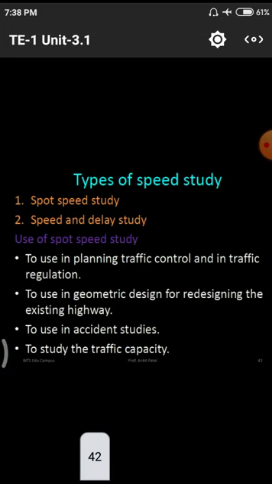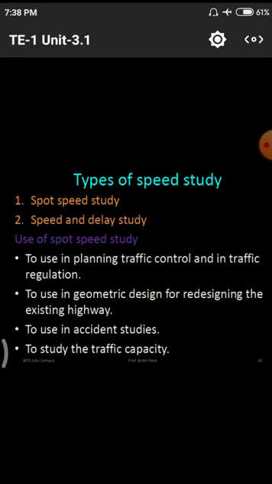Next is the types of speed studies. In these types of speed studies we mainly have the spot speed study and the speed and delay study. Spot speed study means the vehicle is moving without any obstructions, like crossings or others, in the total length of the way span. But in the case of the speed and delay study, we have some amount of delays and stoppings.